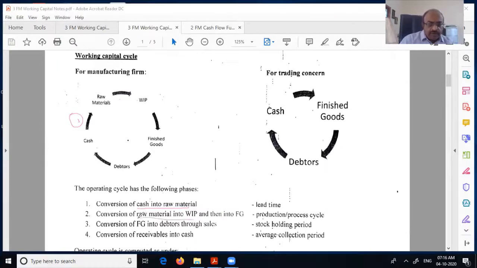Conversion of raw material to WIP and then into finished goods, that is this one. So this is lead time, this is the production cycle, we've already seen that. Then finished goods to debtors through sales, the stock holding period, how much you are holding stock. And then the fourth one is your receivables into cash, average collection. So these are the time cycles that are involved in the working capital cycle.